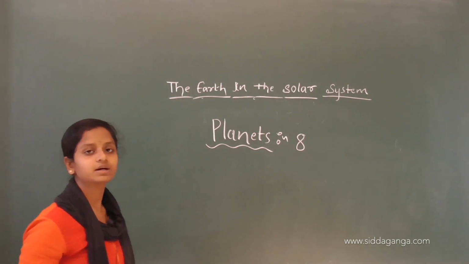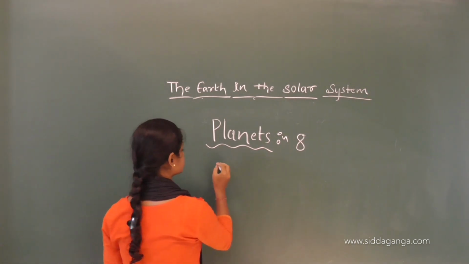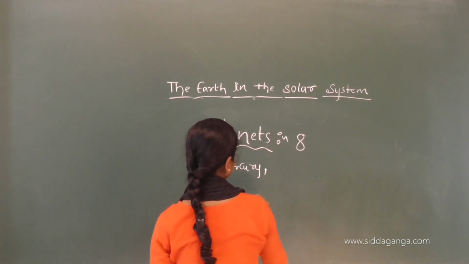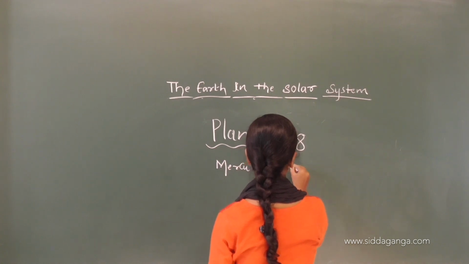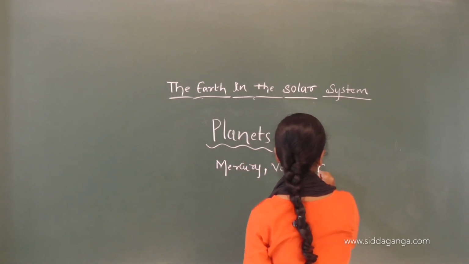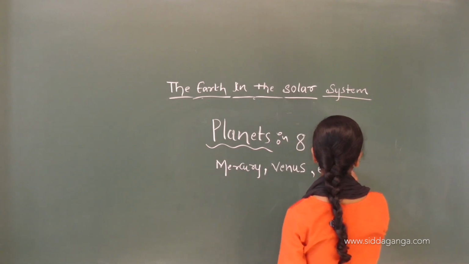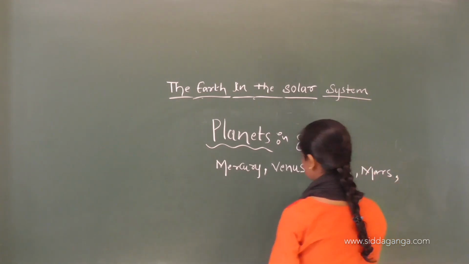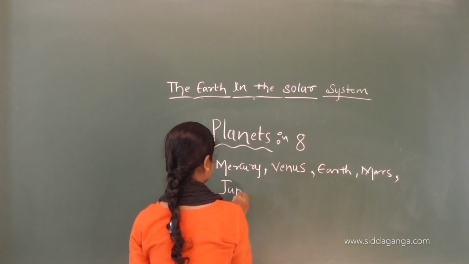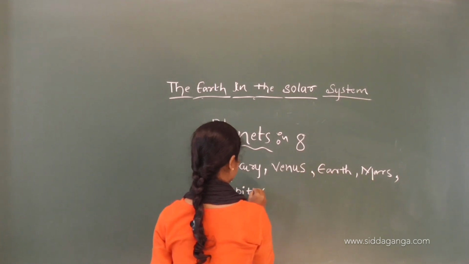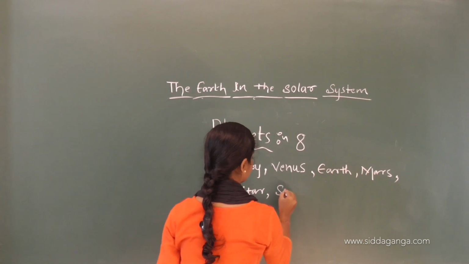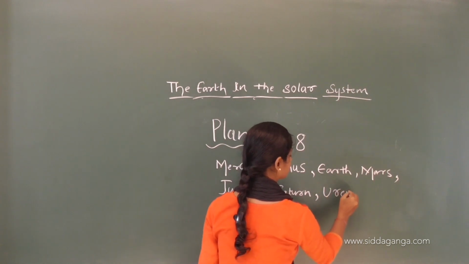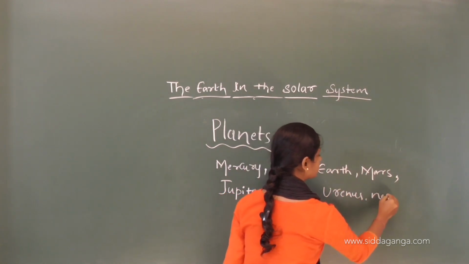To remember these planets, we write them as Mercury, Venus, Earth, Mars, Jupiter, Saturn, Uranus, Neptune.